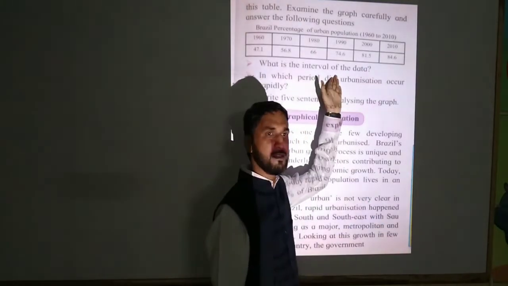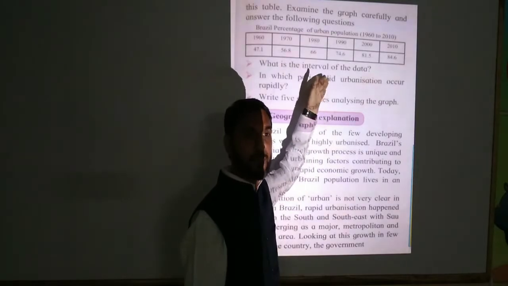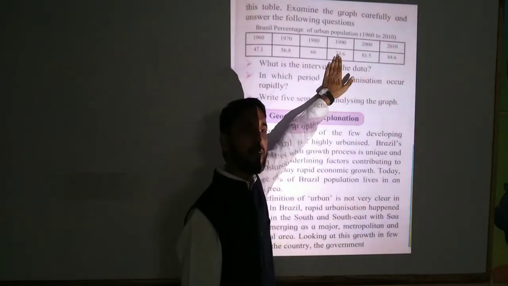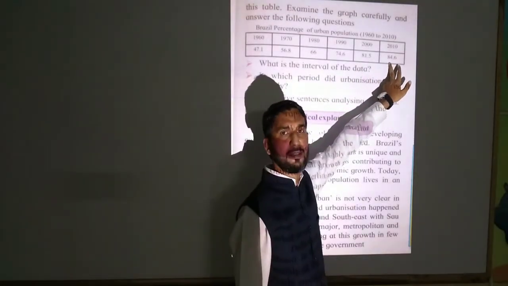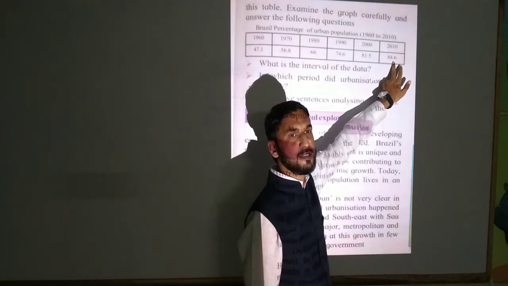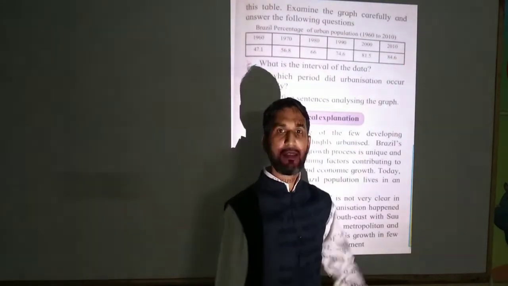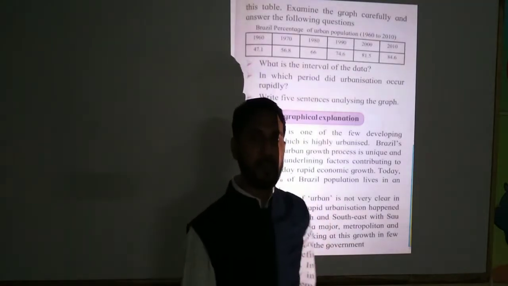But if we see this chart of Brazil, then we can understand that urbanization is rapidly increasing day by day in Brazil. We can understand this from the last point: in 2010, it is 84.6. But in India, in 2011, it was only 32% urbanization.